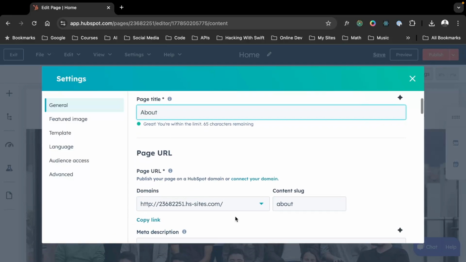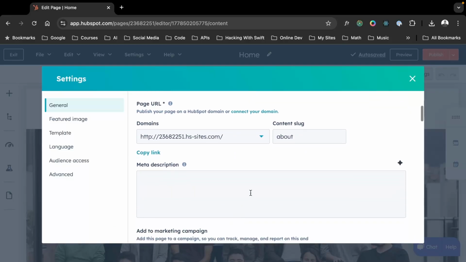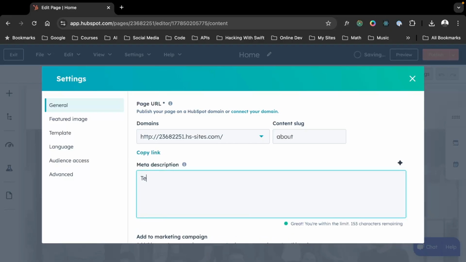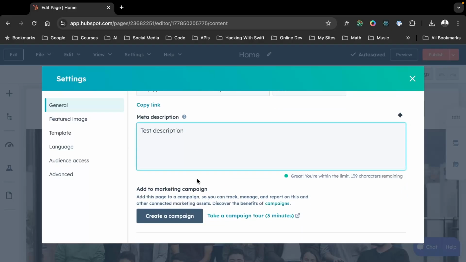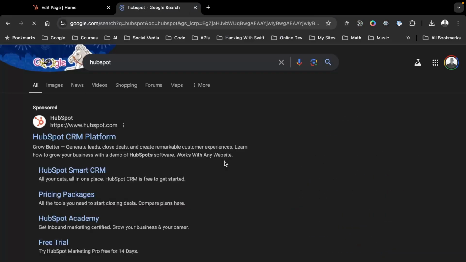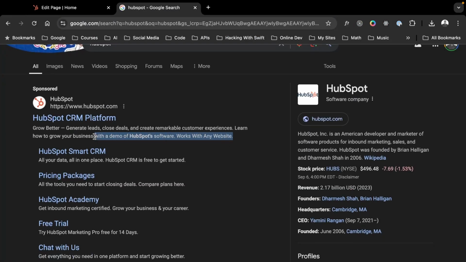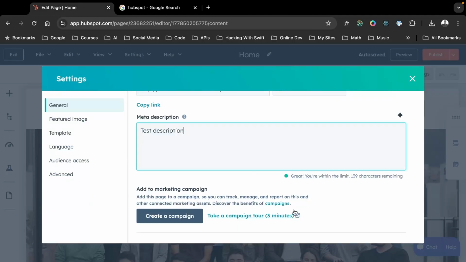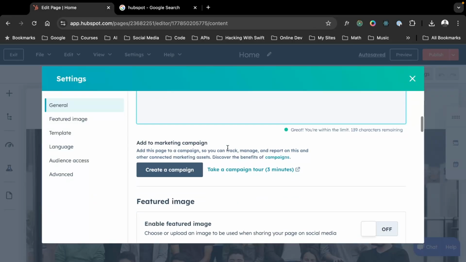Domains is a separate video entirely. This is just about setting up our initial site. This is a test description. This is what shows up in, for example, SEO, right? If I Google, right, and I see this text here coming up, right? This is what we're typing into the meta description, right?